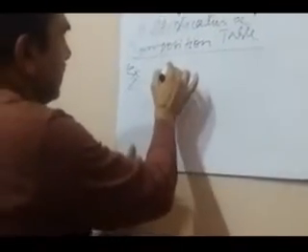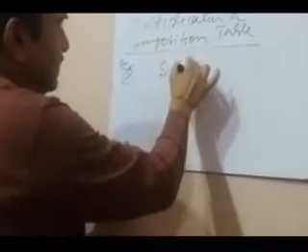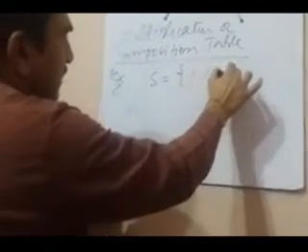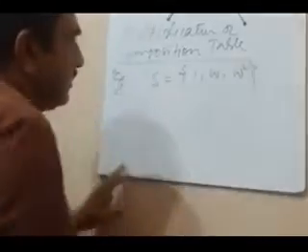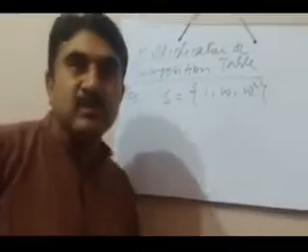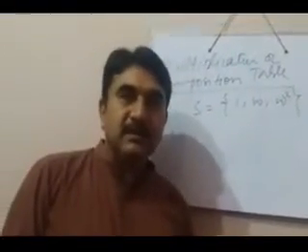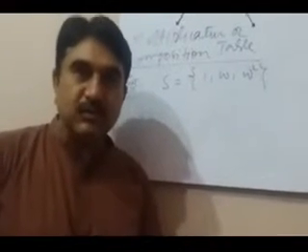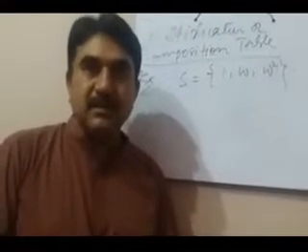For example, we have a set, suppose S, and its elements are 1, omega and omega square. Now 1, omega and omega square are the cube roots of unity. You all know about these three numbers.